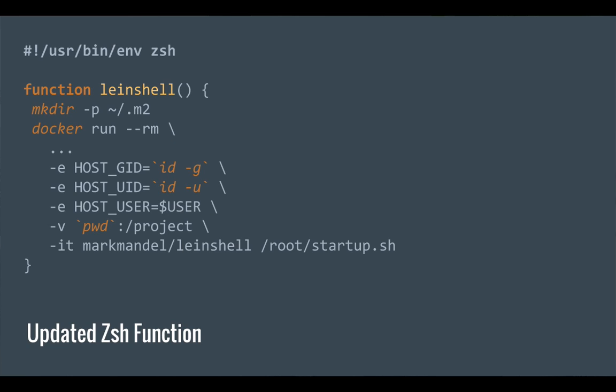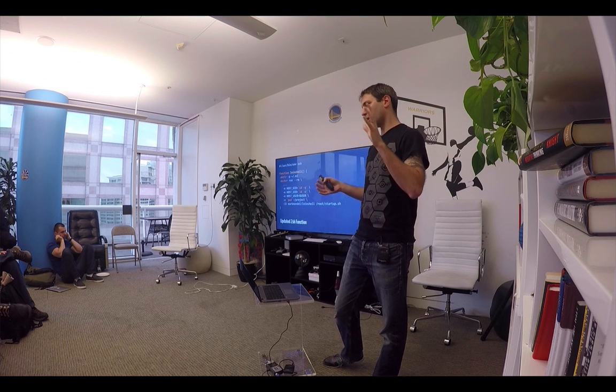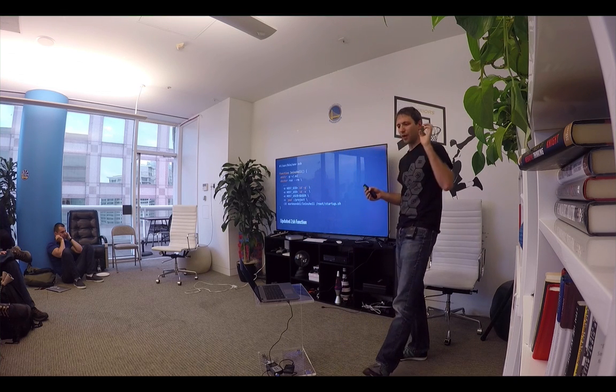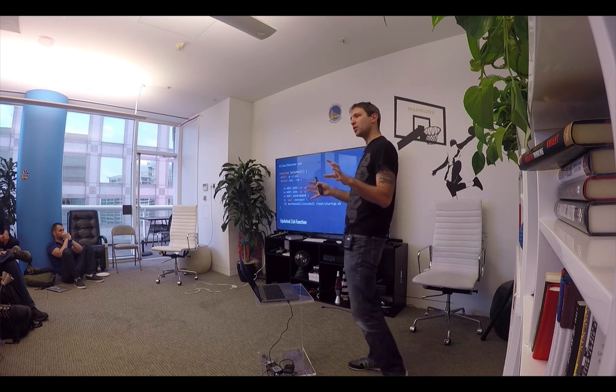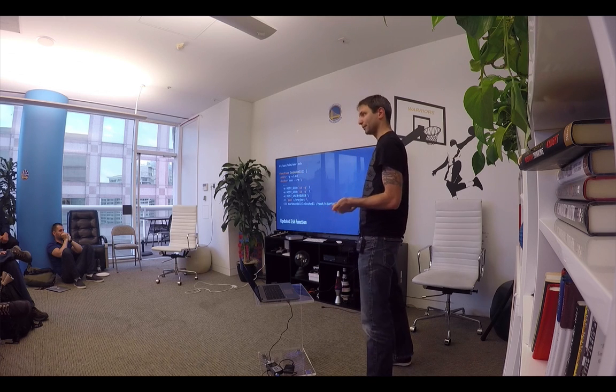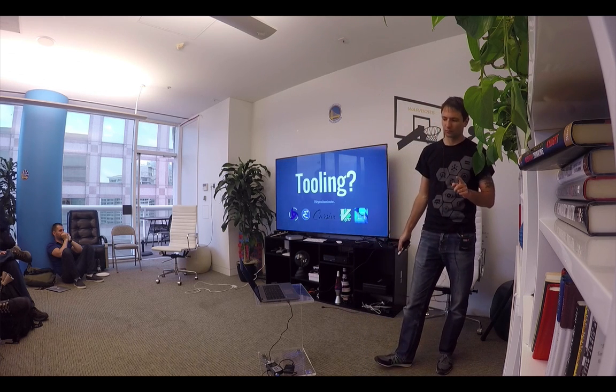So now if we create an uberjar or we touch a file or anything from within that container, I go back to my host. I can do whatever I want with it because it has exactly the same ownership. And that's golden. So we've gone from having nothing on our machines to having all our tools inside Leiningen. And we also now have all the same permissions, so we can run along nicely and build some stuff. That's great. Except for one small thing. Tooling.